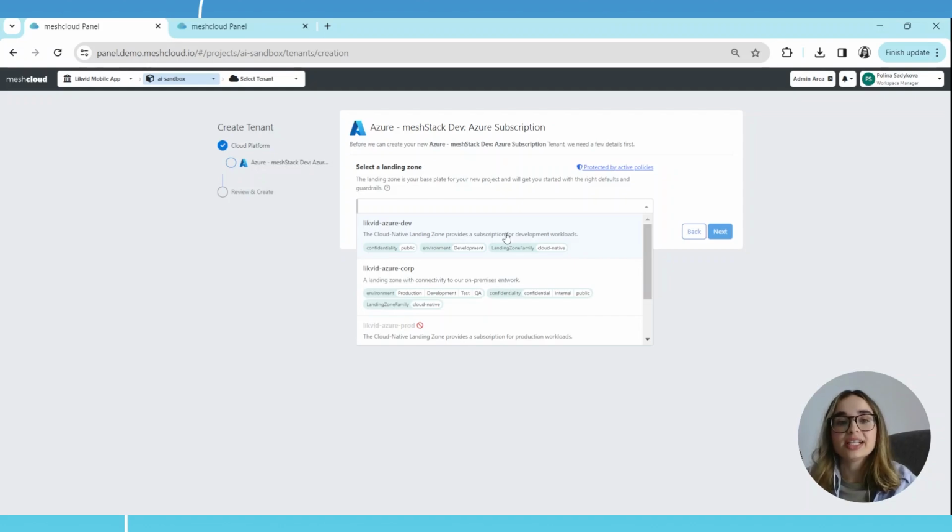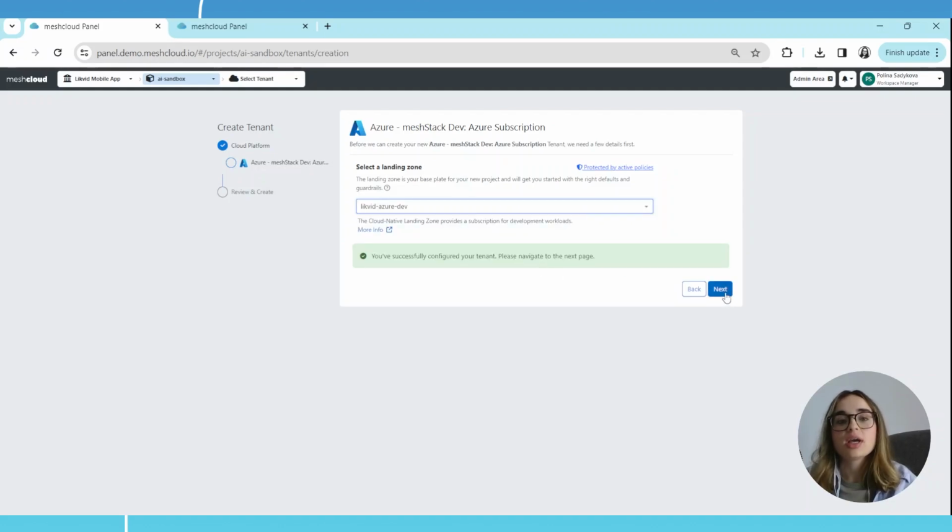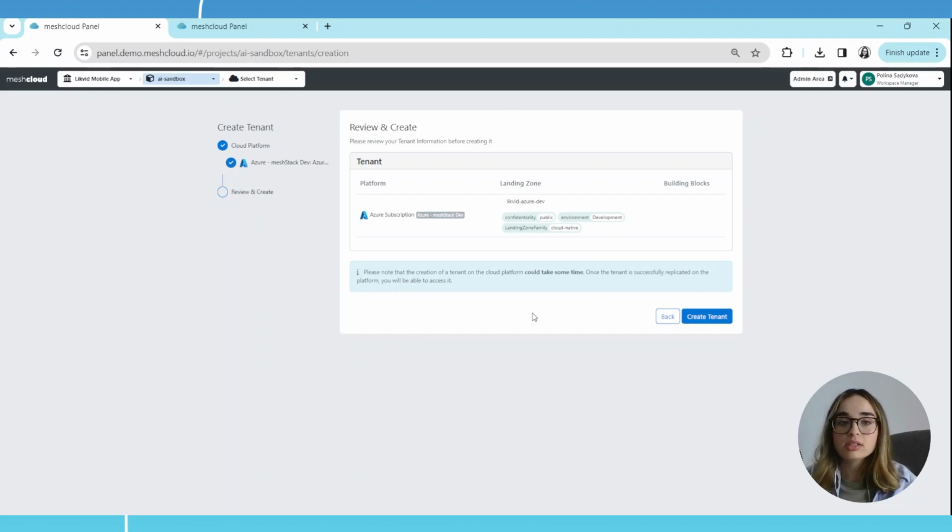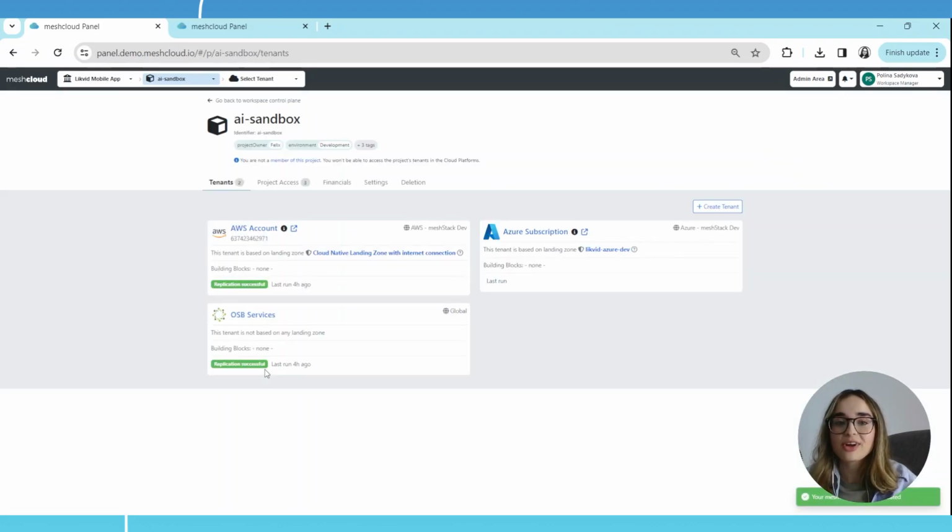So you choose here the landing zone for security reasons, and then you go next to review all the things which you have chosen during this project. Then you create a tenant, voila, it's added, 3 clicks.